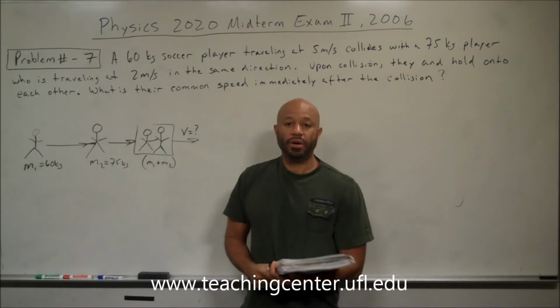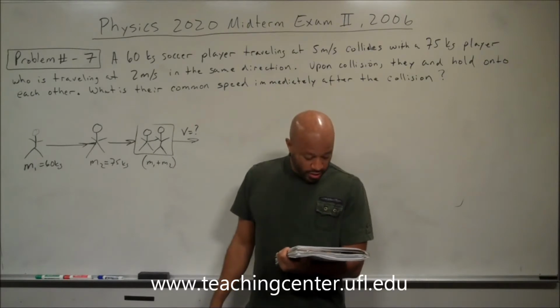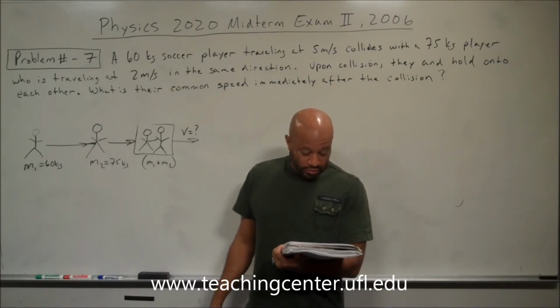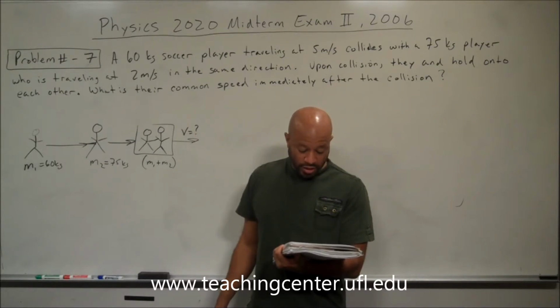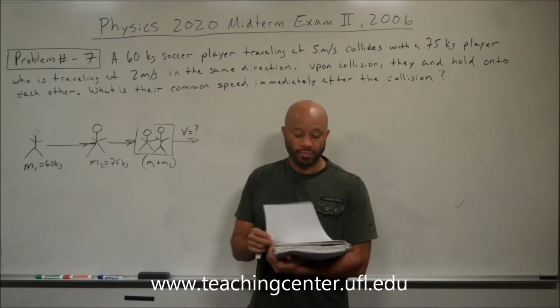Alright, so I'm going to work through problem number 7 for the Physics 2020 Midterm Exam 2, year 2006. It says a 60-kilogram soccer player traveling at 5 meters per second collides with a 75-kilogram player who is traveling at 2 meters per second in the same direction. Upon collision, they grab and hold on to each other. What is their common speed immediately after the collision?